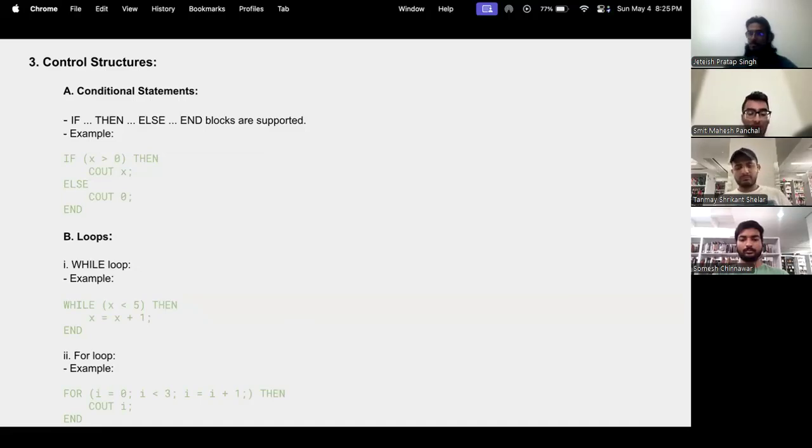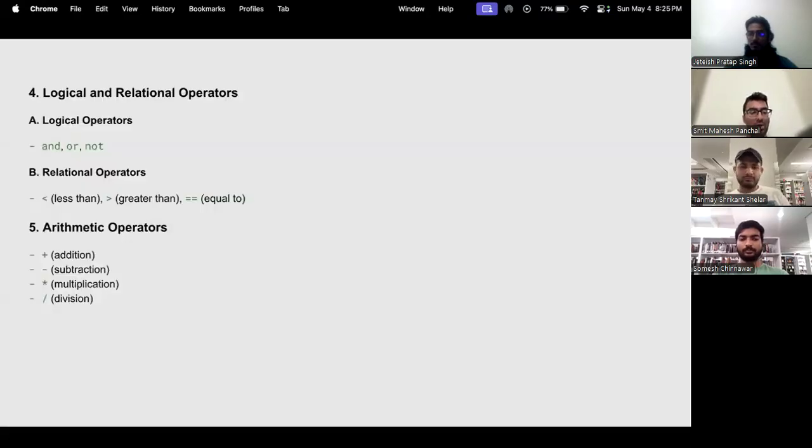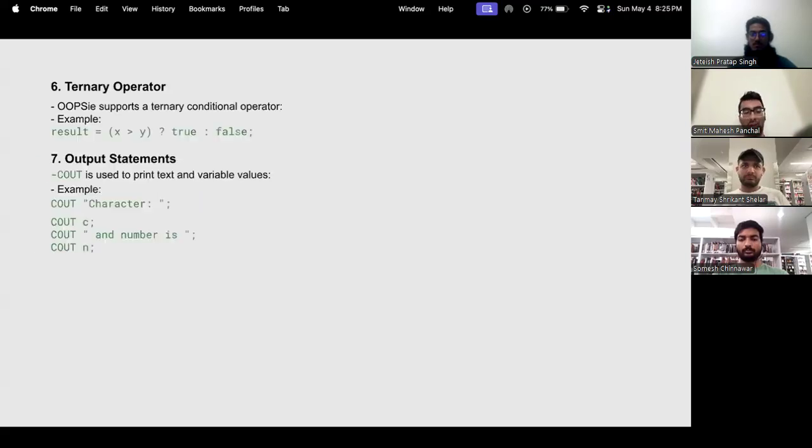We also include operations such as standard arithmetic operations like plus, minus, multiplication, and division, then logical operators such as and, or, not, as well as the relational operators like less than, greater than, and equal to.